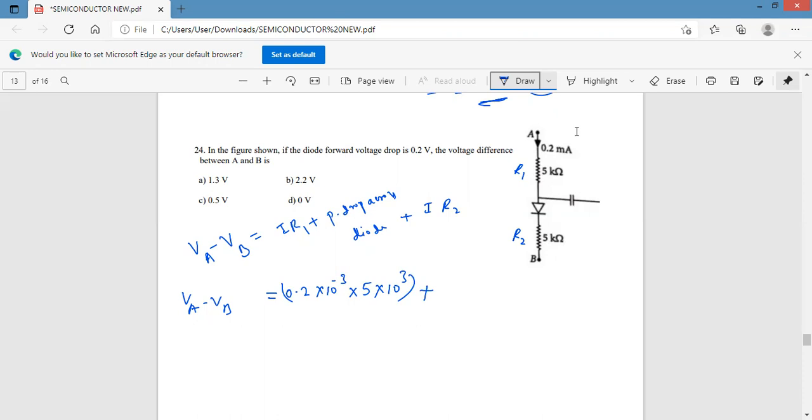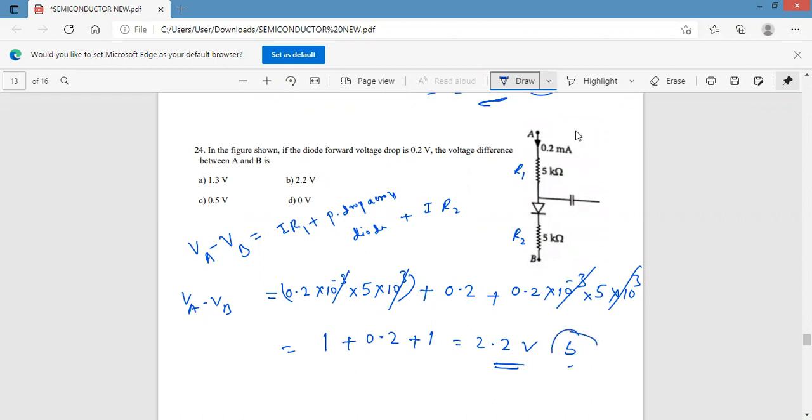Next, plus the potential drop across the diode, which is 0.2 volt. Plus the potential drop across the second resistor. The current is the same because this is series: 0.2 into 10 power minus 3 into 5 into 10 power plus 3. Plus 3 and minus 3 cancel. 0.2 into 5 is 1. 1 plus 0.2 is 2.2. Option B is the correct answer.